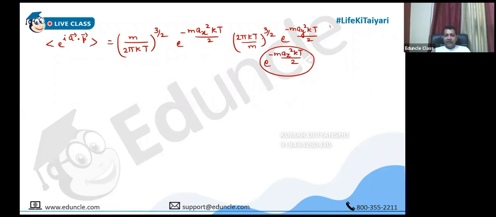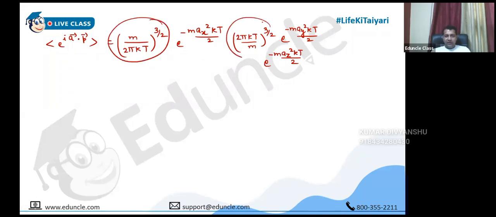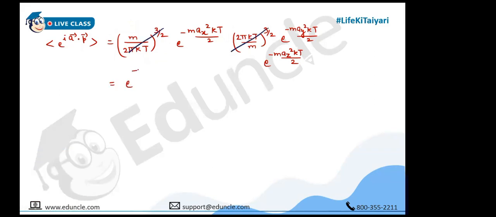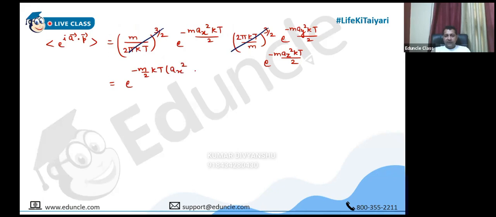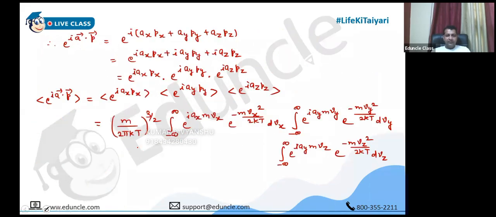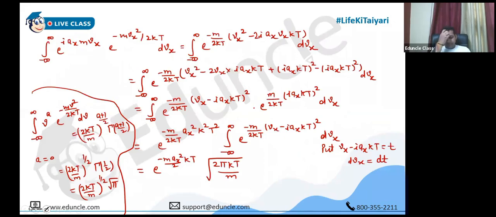So now these three terms can be combined, and you can see these two factors are cancelling out. Please check this one. We can combine these three exponential terms like this, and this will become a square. So this is the answer, and this is option C. Please check everyone.